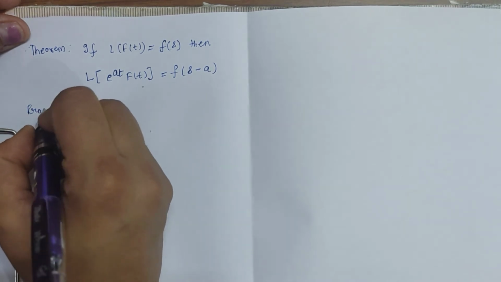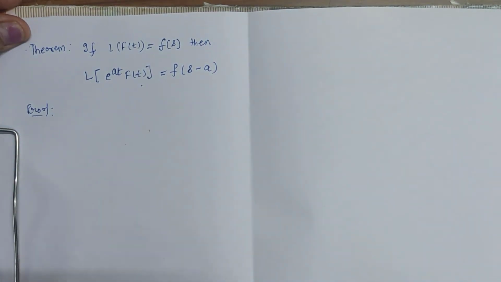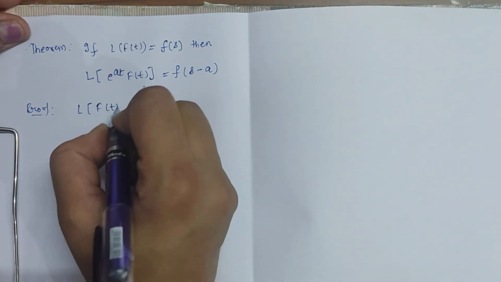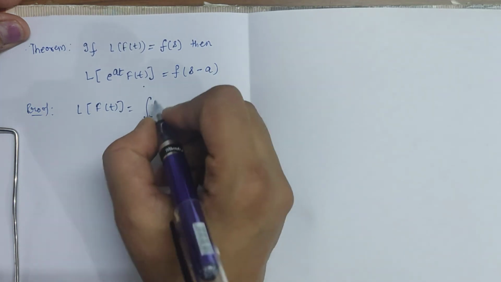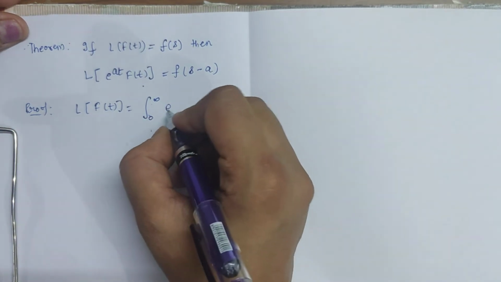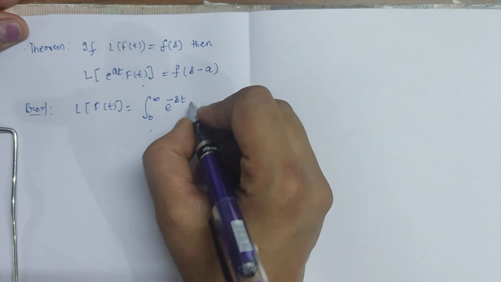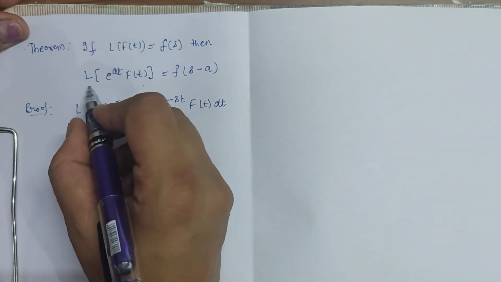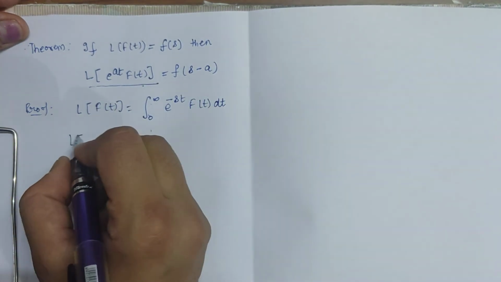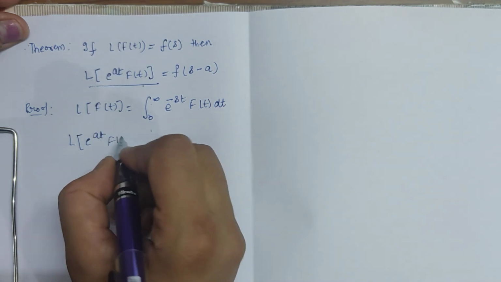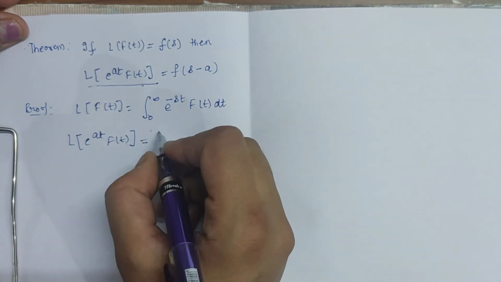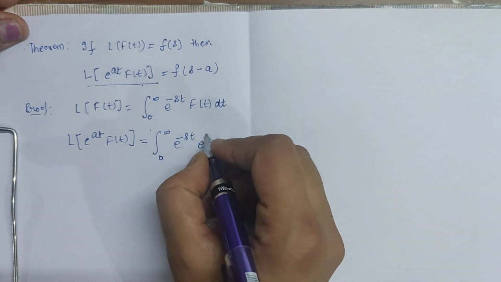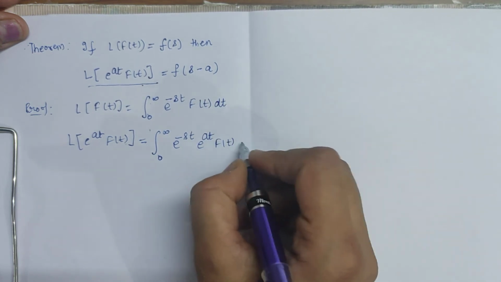Proof. By the definition of Laplace transformation, we know that the Laplace transformation of any function f(t) is equal to the integral from 0 to infinity of e raised to the power minus st f(t) dt. So using the same definition, we can write the Laplace transformation of e raised to the power at f(t), which will be the integral from 0 to infinity of e raised to the power minus st times e raised to the power at f(t) dt.